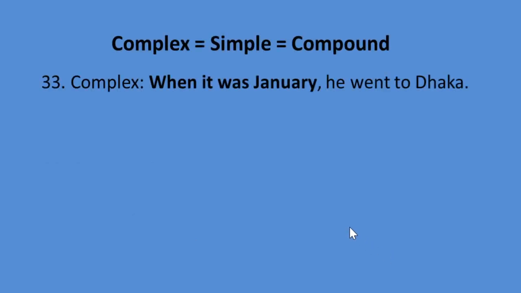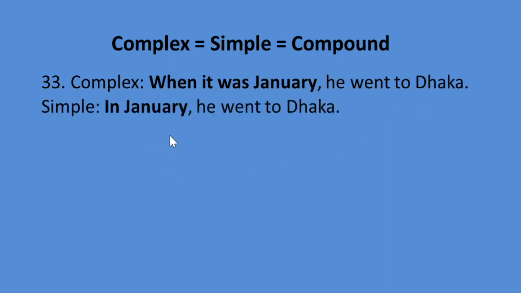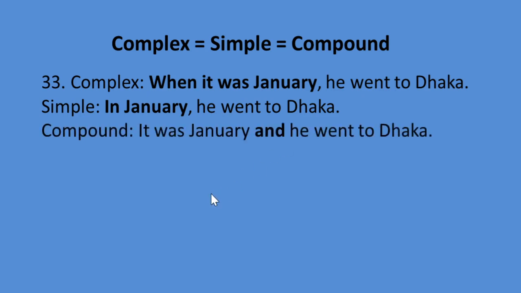Look at the 33rd rule. When it was January, complex sentence. Look at the complex sentence. When it was January, he went to Dhaka. Simple sentence, in January he went to Dhaka. Compound, it was January and he went to Dhaka.